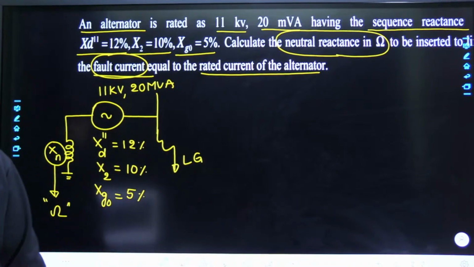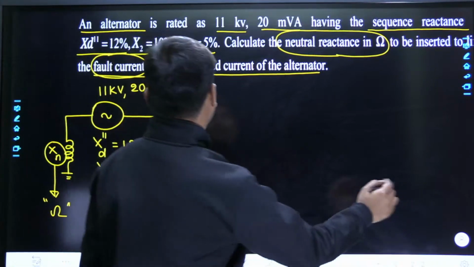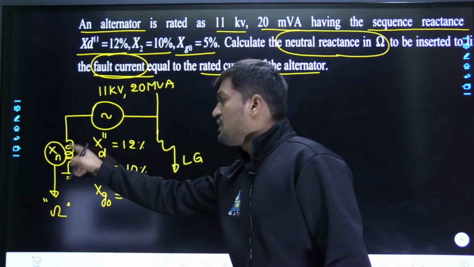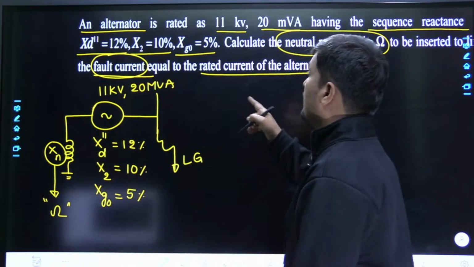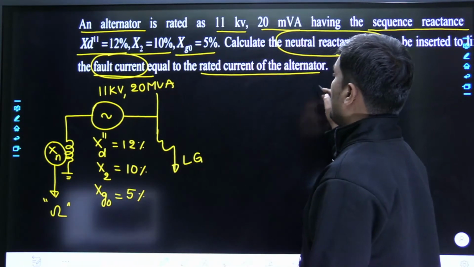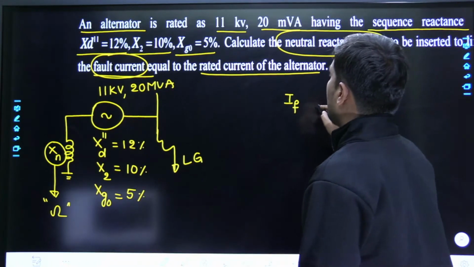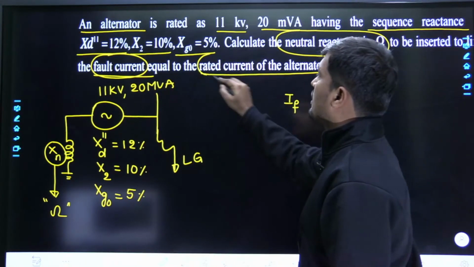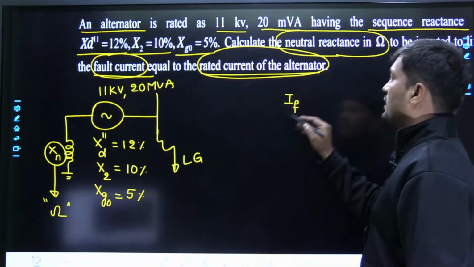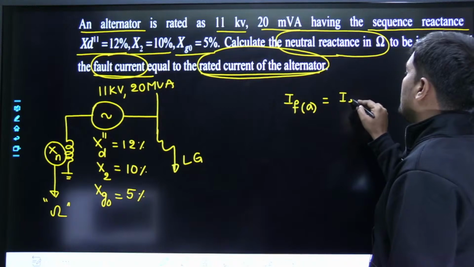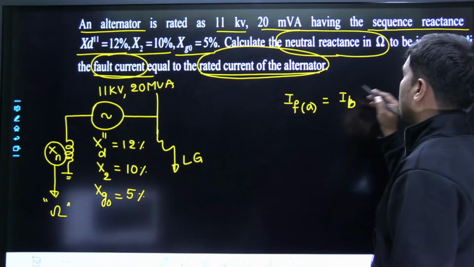Now tell me, dear friends, what was the concept here. He said calculate the neutral reactance in ohms which is placed in the neutral grounding so that the fault current is equal to rated current of the alternator. Rated current of alternator is actually in amperes, therefore fault current actual value is equal to rated current, which means base current.